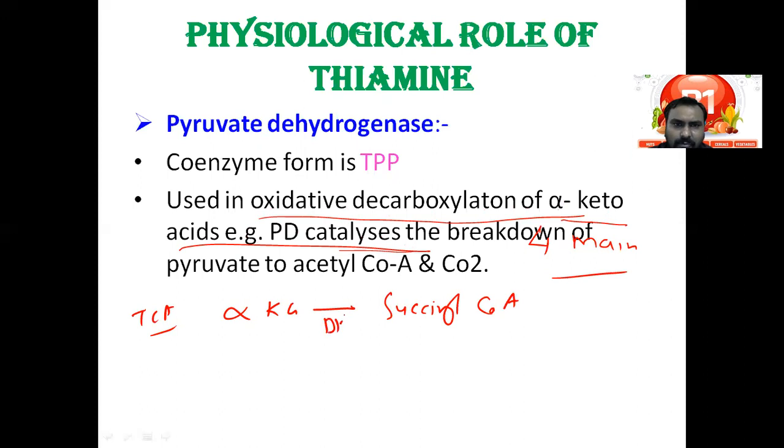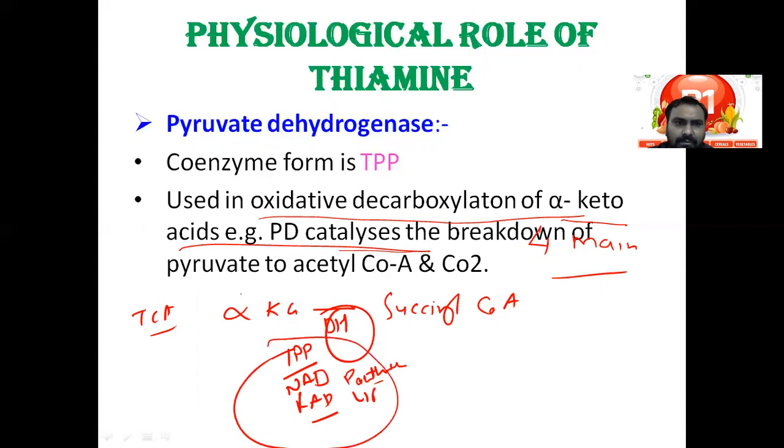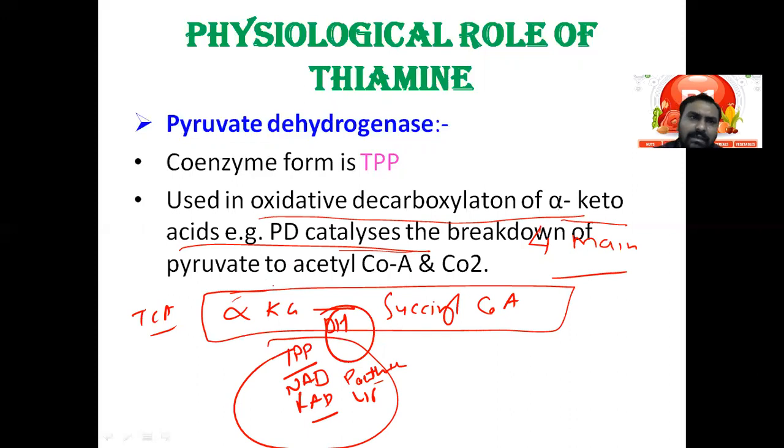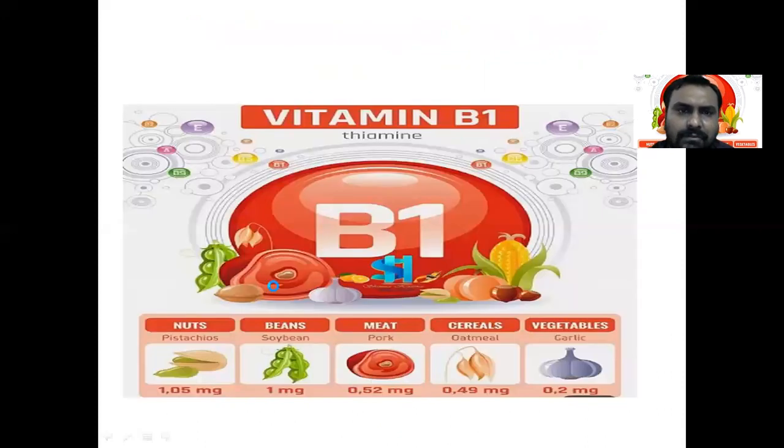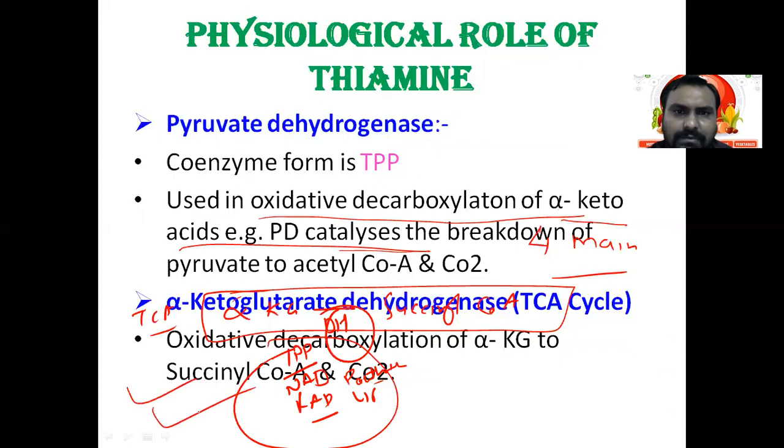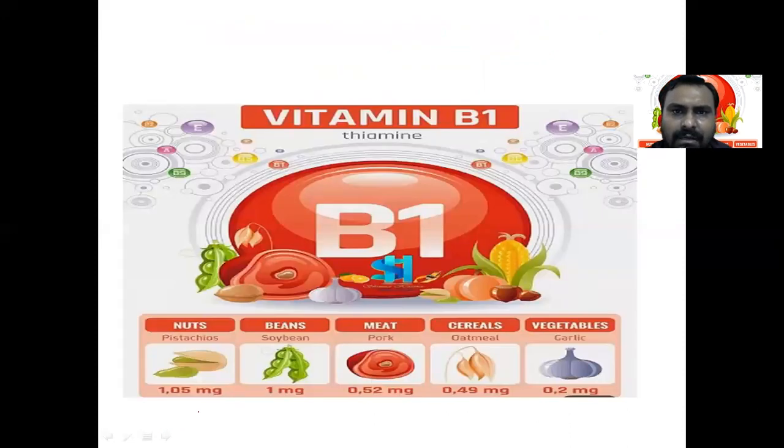The dehydrogenase complex is a multi-enzyme complex containing vitamin B1, vitamin B3, vitamin B2, pantothenic acid and lipoic acid. So the conversion of alpha ketoglutarate to succinyl CoA in the TCA cycle requires thiamine.